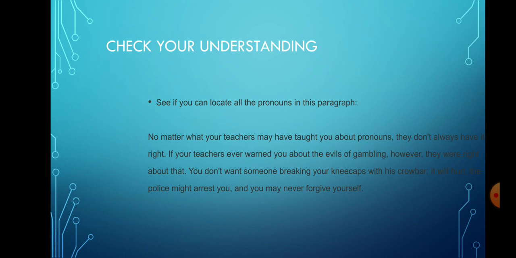Now you may check your understanding. Below is given a passage I'm reading for you, and you have to underline or bold the words that are pronouns.